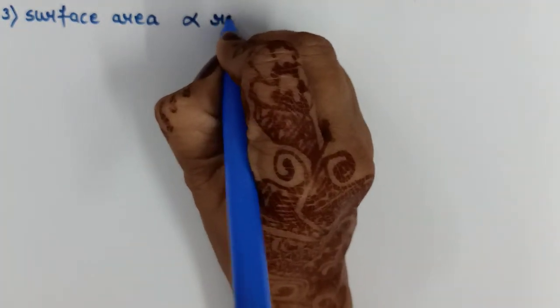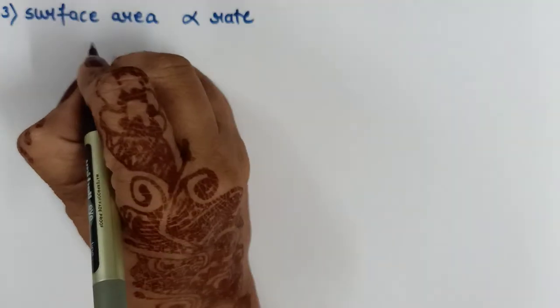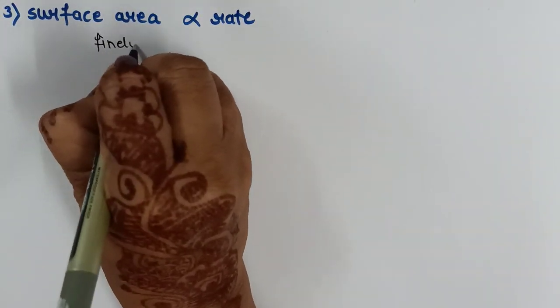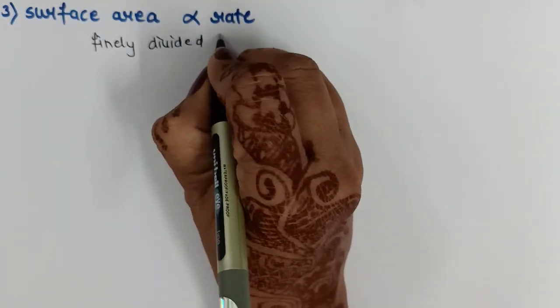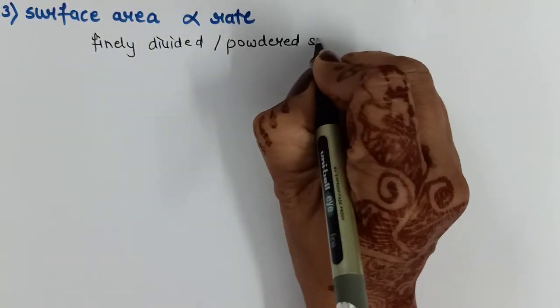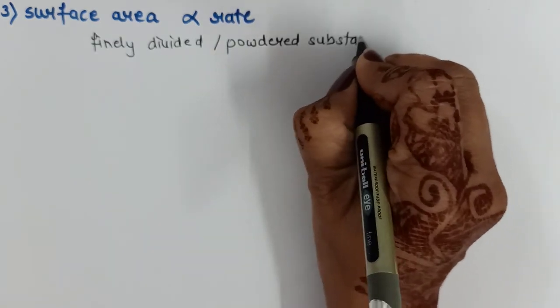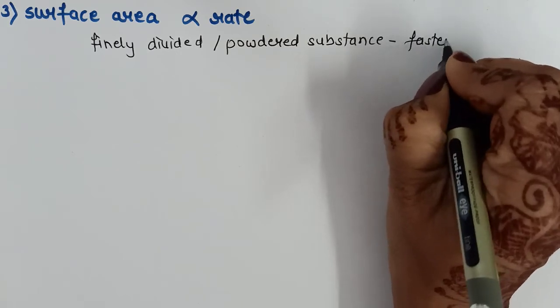The third factor is surface area. Surface area is also directly proportional to the rate of reaction. The more the surface area, the more will be the rate of reaction, and therefore if finely divided or finely powdered substances are used in a reaction, the rate of reaction will be faster.